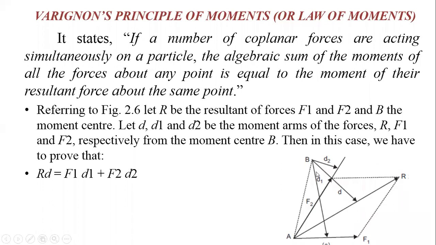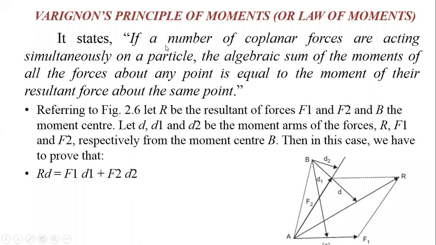Similarly, D1 and D2 are the other perpendicular distances, or moment arms, of the forces R, F1 and F2 respectively from the moment center B. In this case, we can prove that R into D is equal to F1 D1 plus F2 D2.